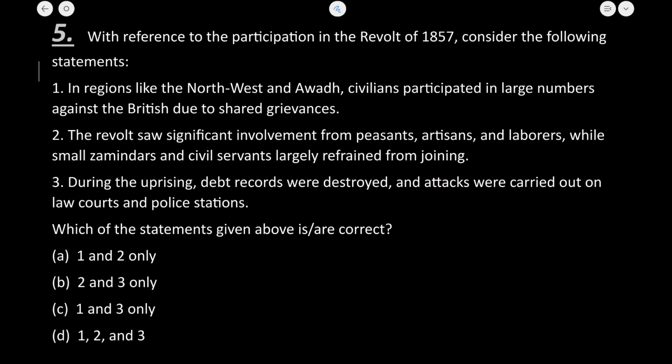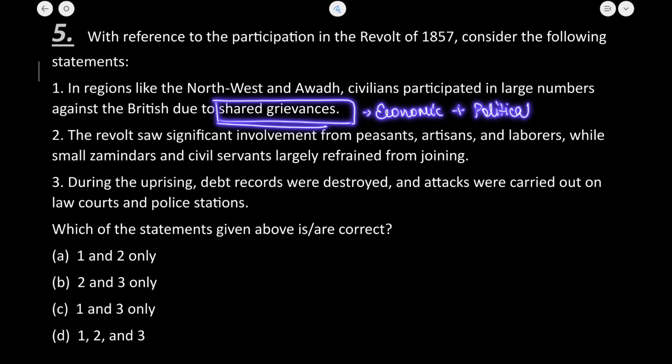Now this question says, with reference to the participation in the revolt of 1857, consider the following statement. Now, in the regions like Northwest and Awadh, civilians participated in large number against the British due to the shared grievances. Okay, now what were the shared grievances? These were the set of the economic as well as the political factors that were in play.